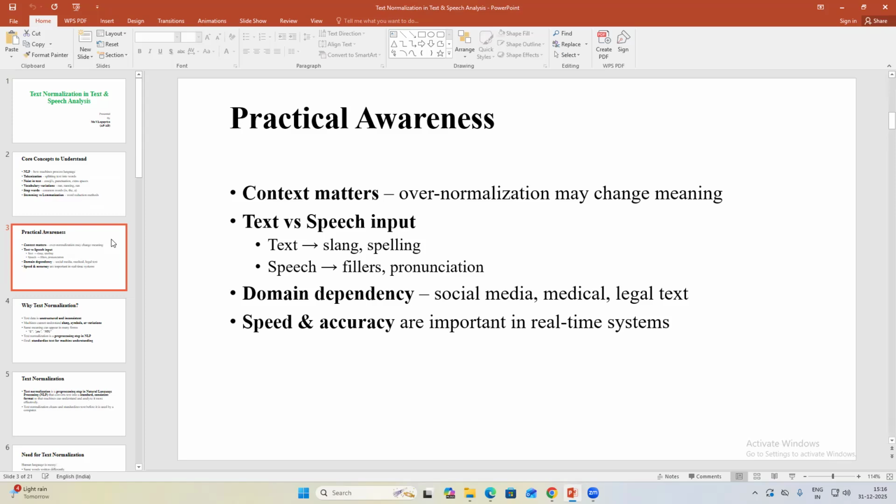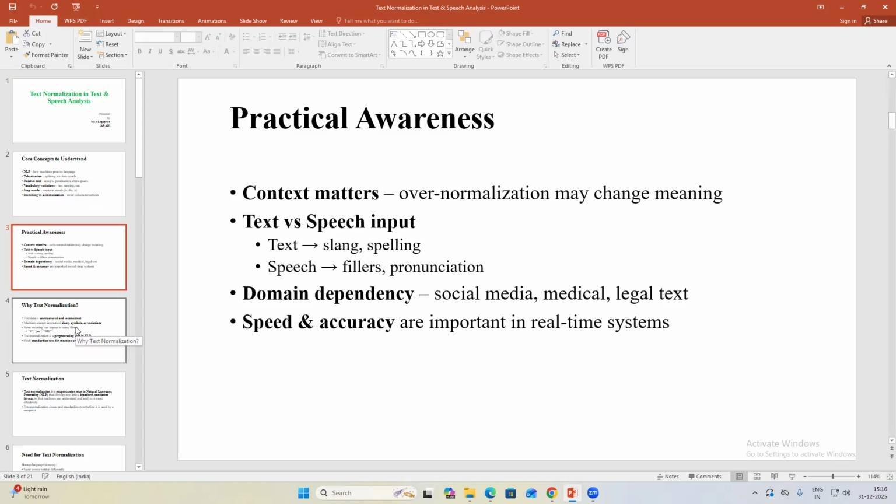It converts real human language into standard, machine-readable form by expanding abbreviations, numbers, dates, and symbols. It plays a vital role in speech recognition and NLP systems to improve accuracy and understanding. Text normalization is not the same in all situations; while it improves processing, careless normalization can change meaning or reduce accuracy.